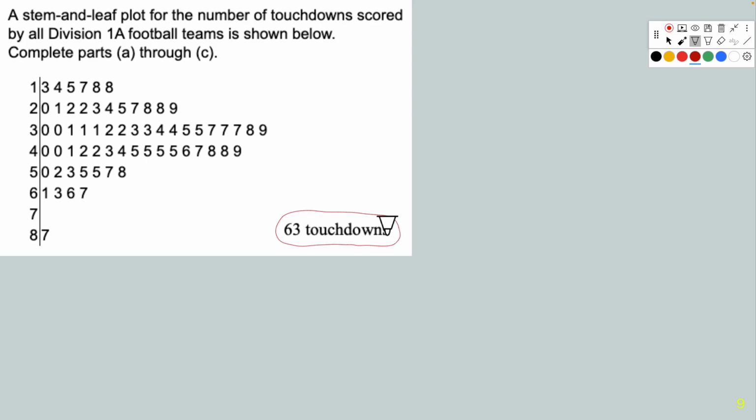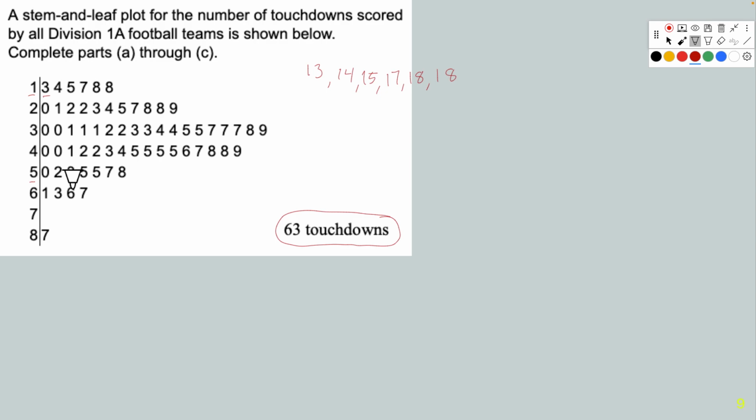The way the stem and leaf works is this 1-3 translates as 13 touchdowns for a particular team. 1-4 is 14. 1-5 is 15. 1-7 is 17. 1-8 is 18, and then there's another that got 18. So you can count. Basically, these are the scores they got. Same thing for the 50s: 5-0 would be 50, 5-2 would be 52, 5-3 would be 53. So you can count how many in each area.